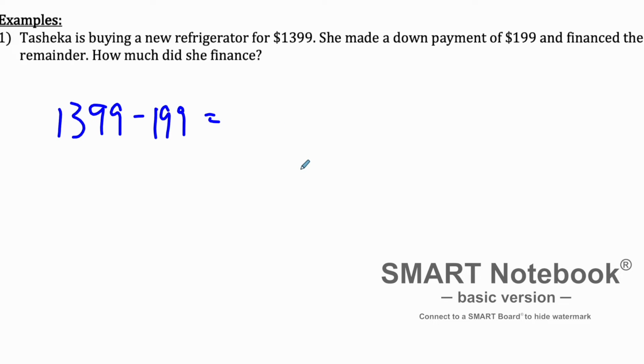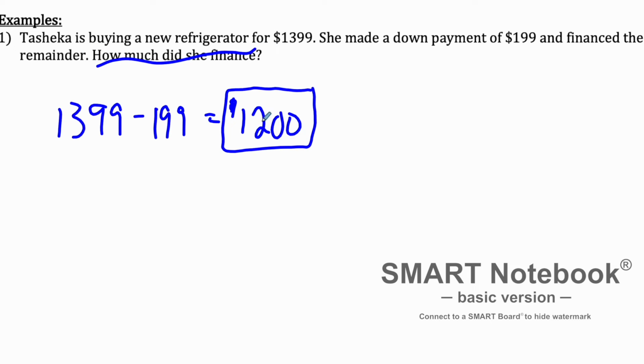All right, so we break out our calculator. We do $1,399 minus $199, and she will need to finance $1,200 for this refrigerator. For now, this is all that we are doing, so don't look into it too much. There are other things that go into this, but this is what we are doing for now. So how much did she finance? She had to finance $1,200.